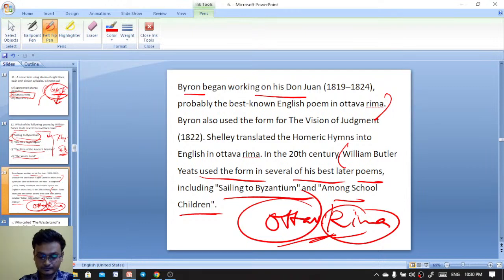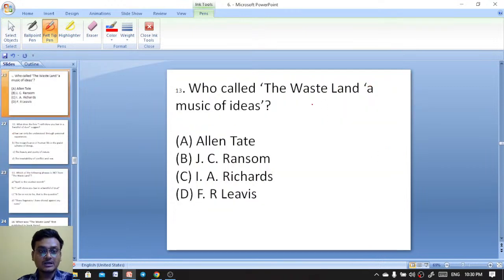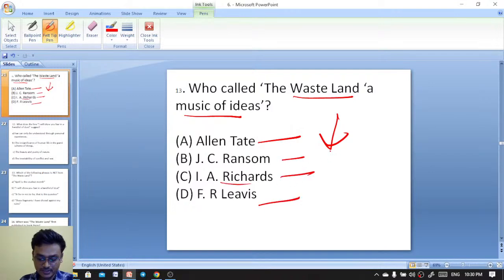Who called The Waste Land a music of ideas? Options: Allen Tate, John Crowe Ransom, I. A. Richards, F. R. Leavis. So, who called The Waste Land a music of ideas? Allen Tate, John Crowe Ransom.